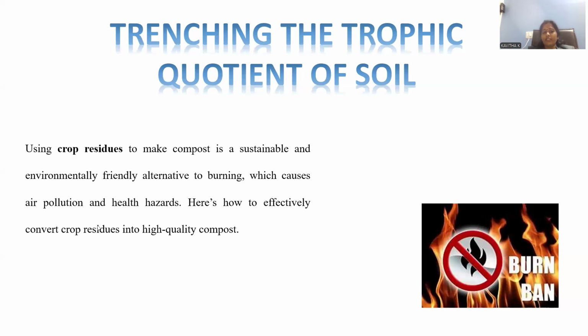Here is how to effectively convert crop residues into high quality compost. That is the topic. High quality compost can be manufactured. Whenever we convert the waste generated by the cropland, it can be utilized as fertilizer. So here we obtain two kinds of benefits. Effective disposal of waste is possible, and second, expenditure on fertilizer for the next crop will be minimized. This is the dual benefit we can avail by effectively making compost from these crop residues.